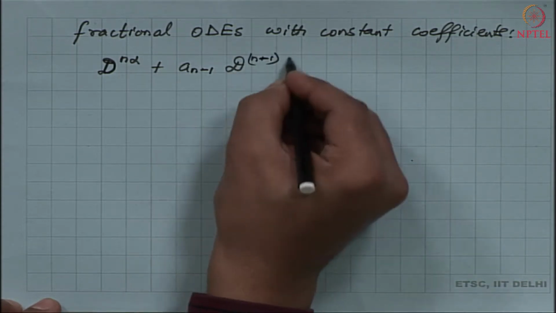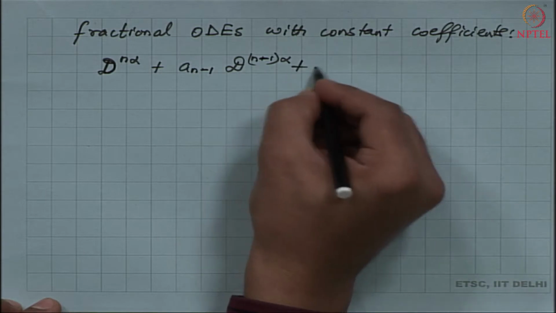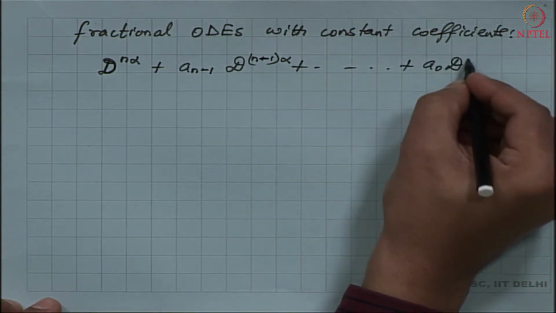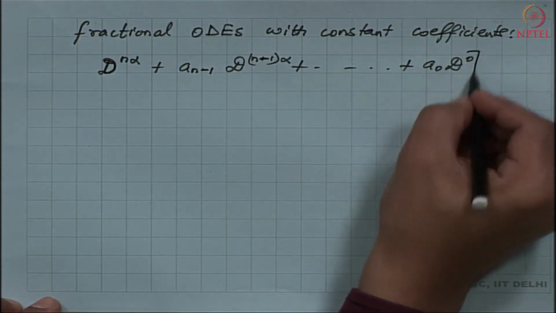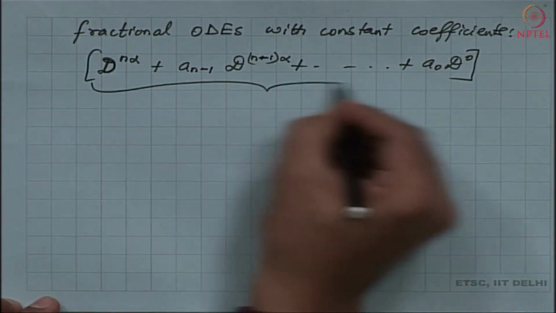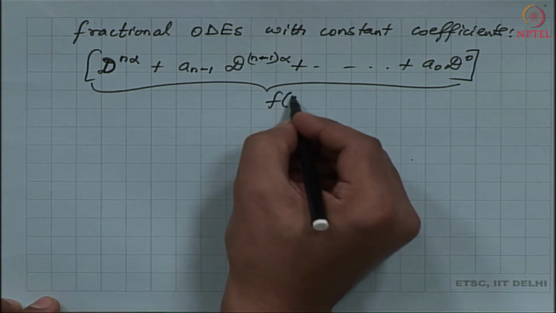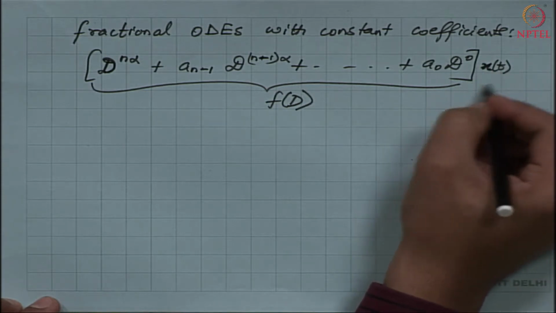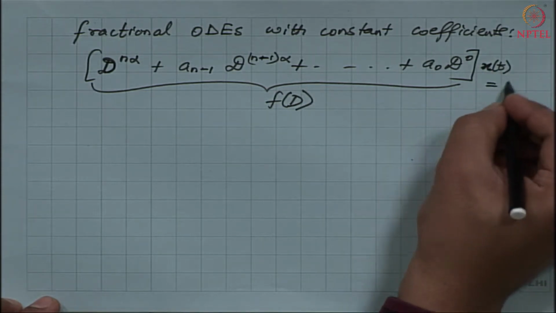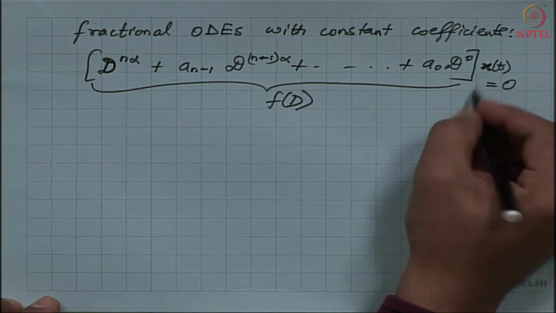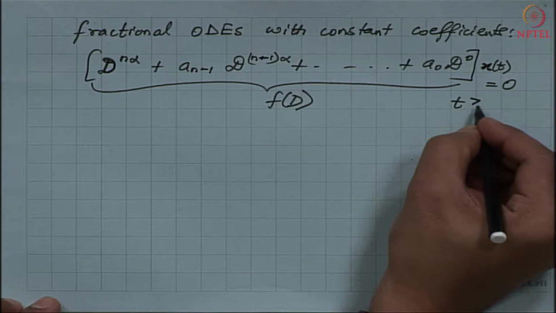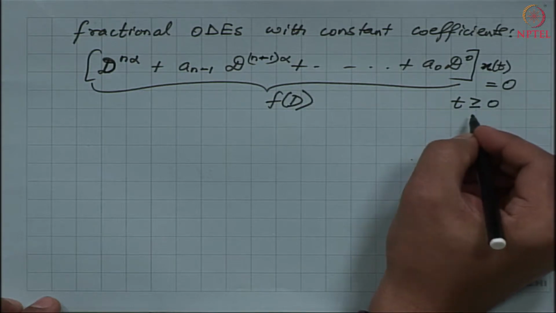So the operator is as follows. Let me write the most general operator. So this is an operator, and let me call this operator f of D. This operates on the function, and we want to evaluate this function. Let me introduce the ODE which is the homogeneous ODE, and further let me assume that my variable t is non-negative.